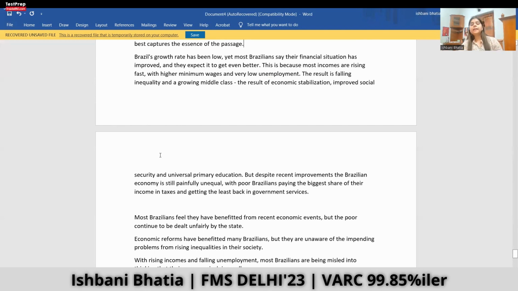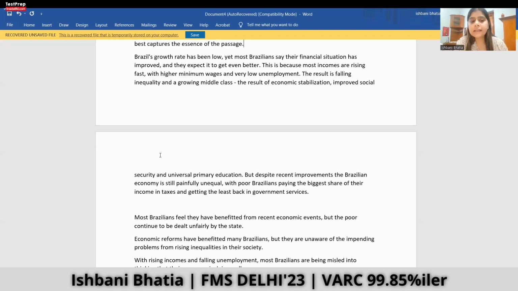Right. So the author says, though the growth rate of Brazil is low, Brazilians say that their financial situation will improve and it will even get better in the future because most incomes are rising with higher minimum wages and very low unemployment. So why do Brazilians say that their financial situation has improved?